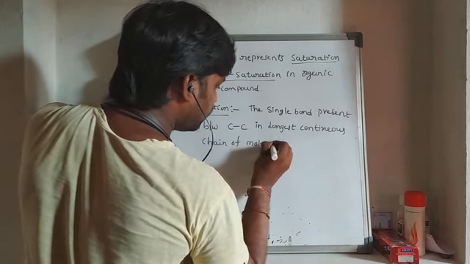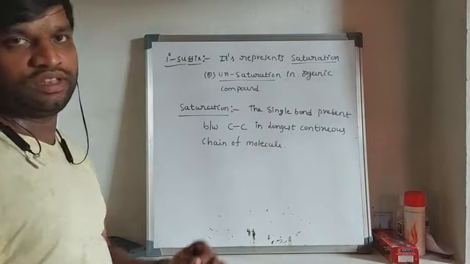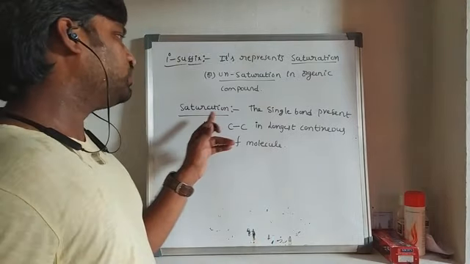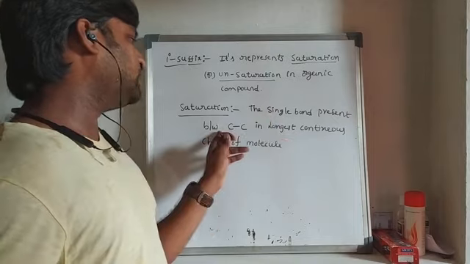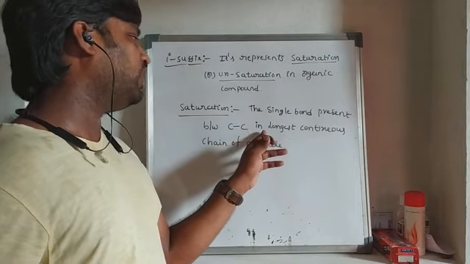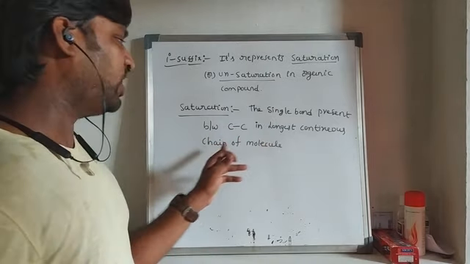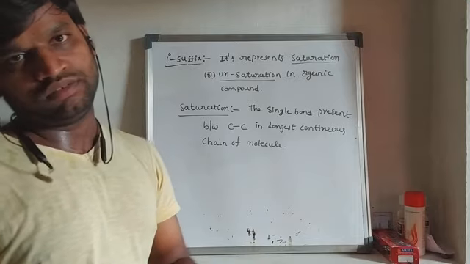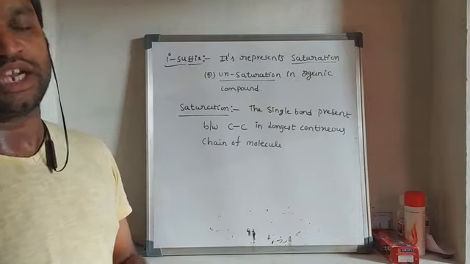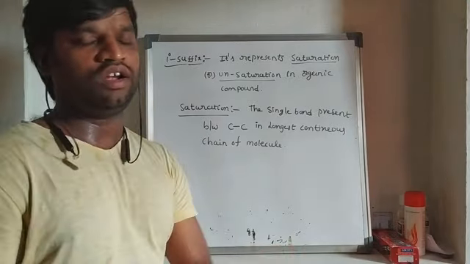That is called saturation. Saturation means single bonds are present between carbons in the longest continuous chain, and that molecule is called a saturated organic compound.